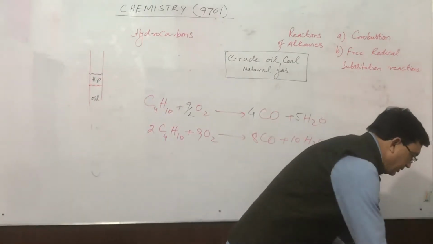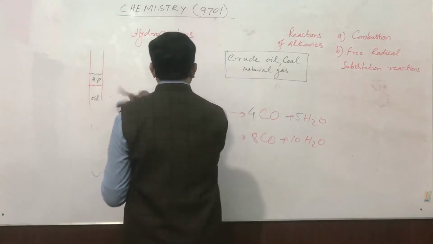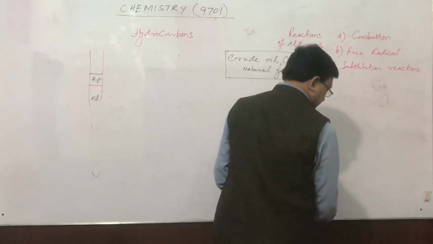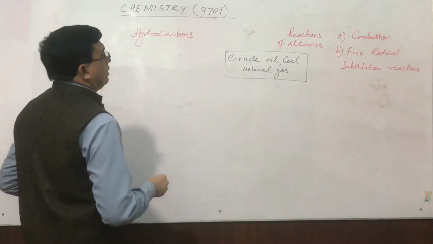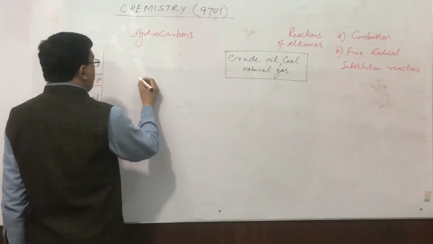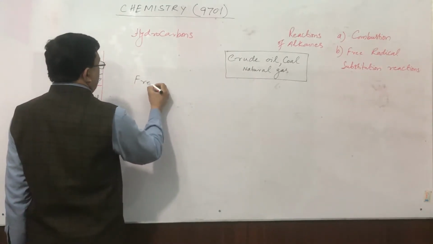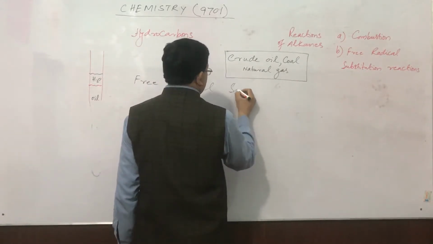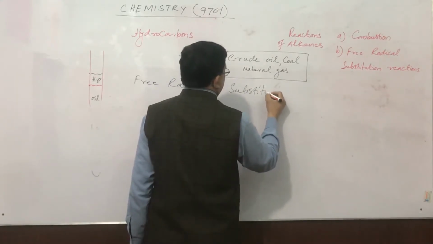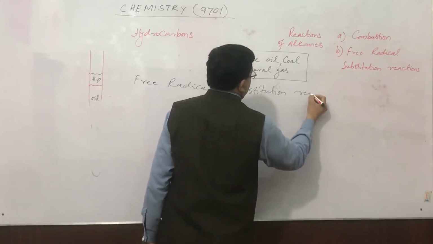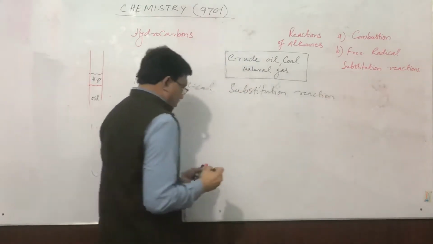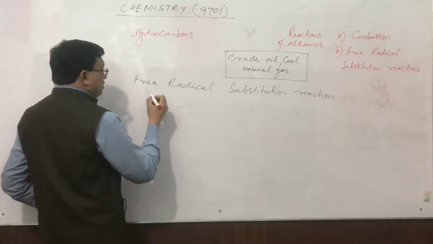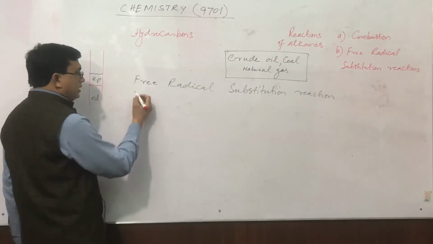The second type of reaction is substitution reaction. That is called a free radical substitution reaction. The most common example is the reaction of methane with chlorine. 3 steps are involved in this process.